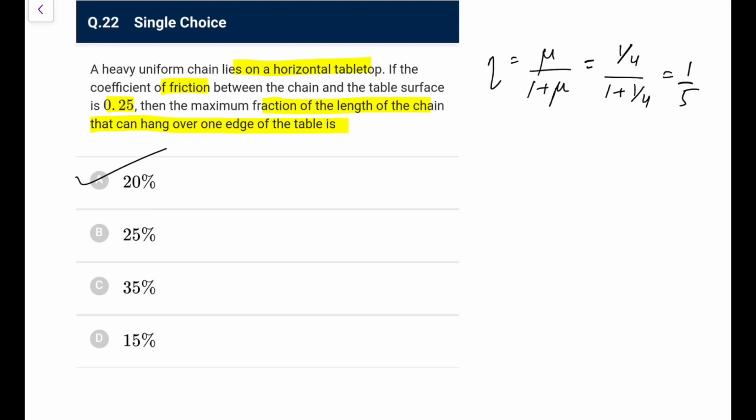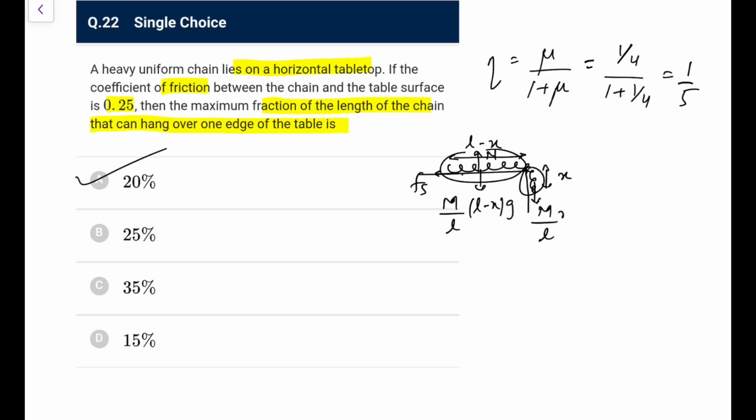Now if you wish to determine how it came, if you don't remember, let me take it like this. Let's say this x length is here and this L minus x length is here. So the normal reaction from the table would be total mass divided by L into (L minus x) into g. That would be the normal, and this is Fs, and this is the pulling mass, which is m by L into xg. So for stability, Fs must be equal to m by L into x into g. That should be less than or equal to mu s N. N is what? m upon L into (L minus x) into g.